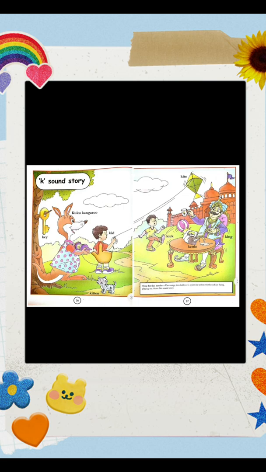Kid. Kitten. Key. Kite. This is also a kid. He is also a kid. And what is he doing?